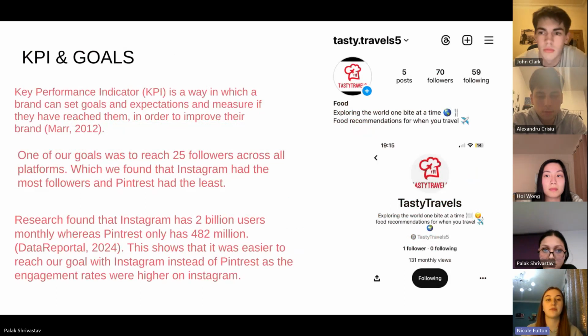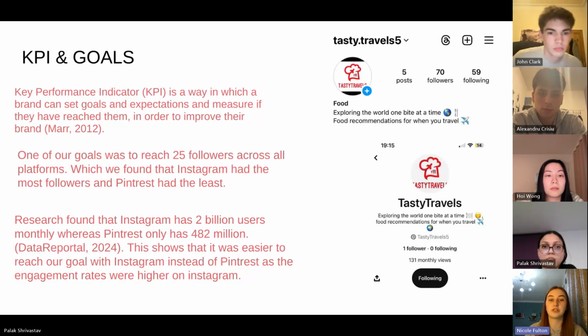So for our project, we decided to look at KPIs and goals. KPI means key performance indicator, which is a way a brand can set goals and expectations and then measure if they reach these goals in order to improve their brand.